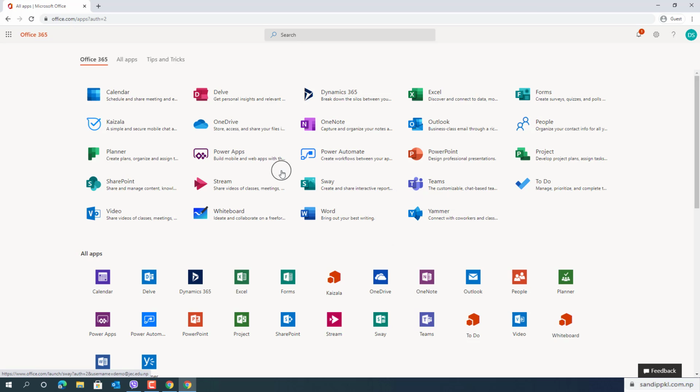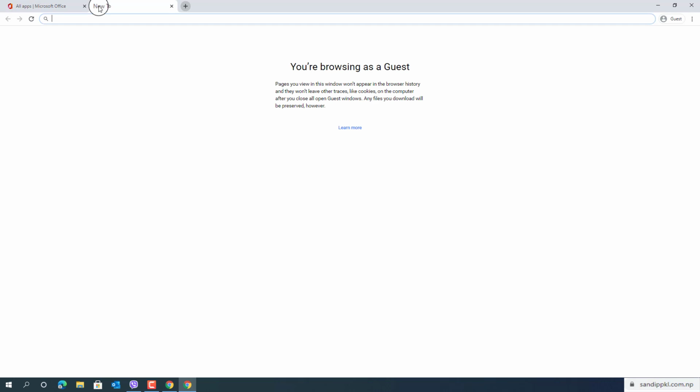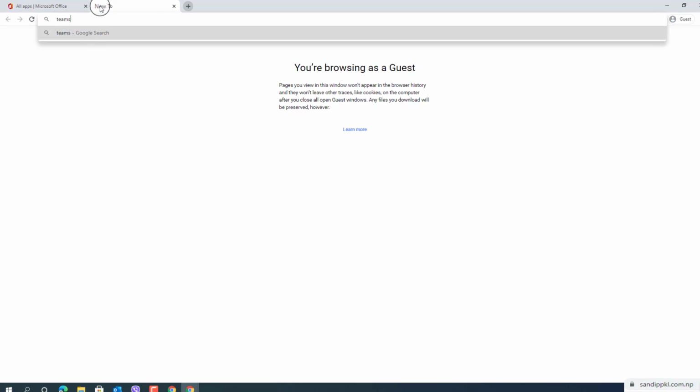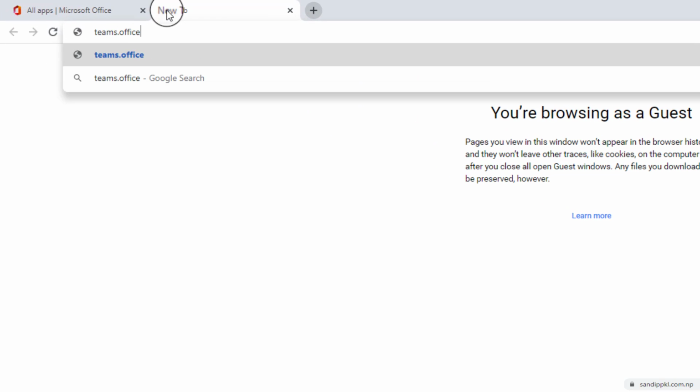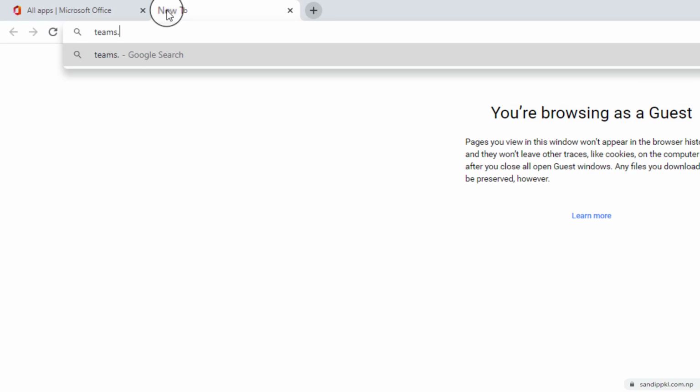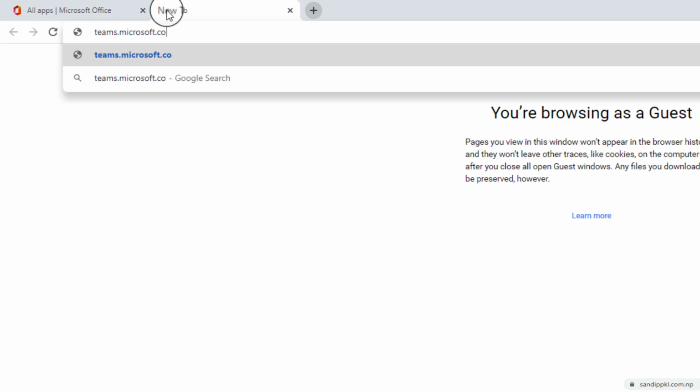Now setup is done. Now let's download the Teams app. For that you can type teams.microsoft.com/download.